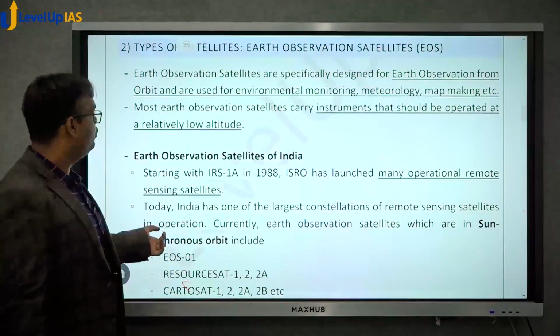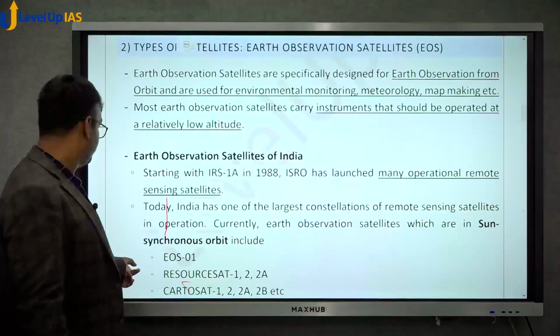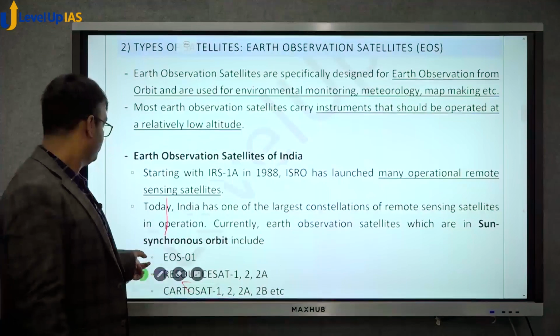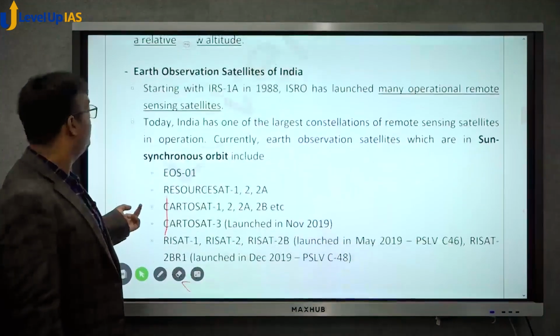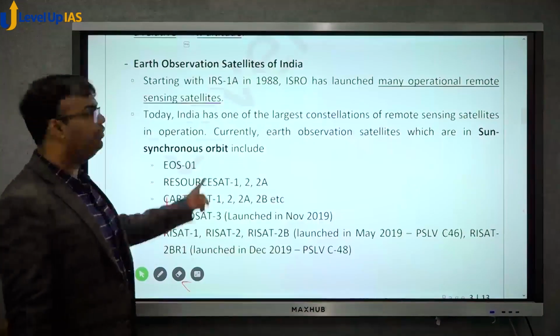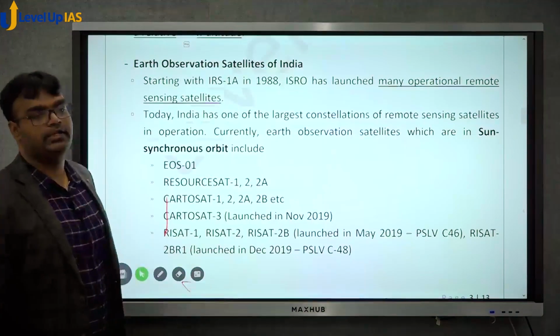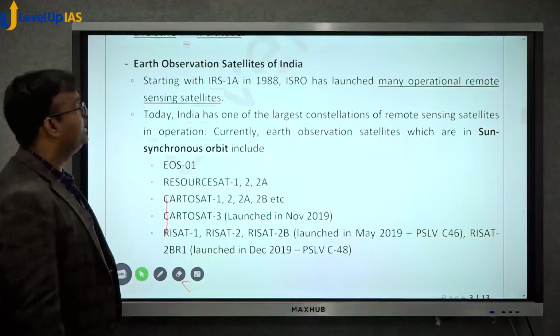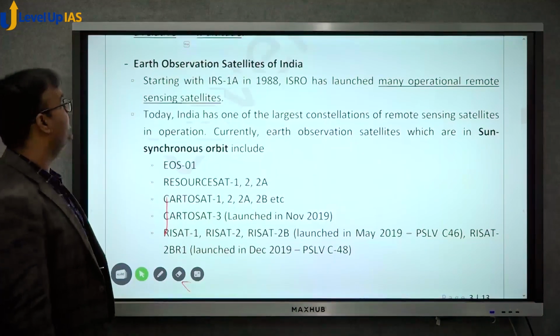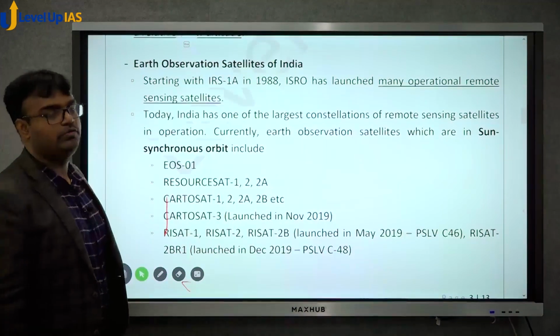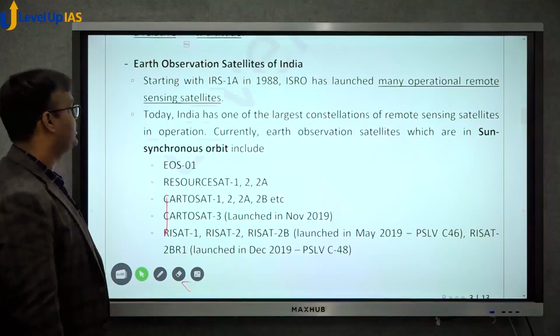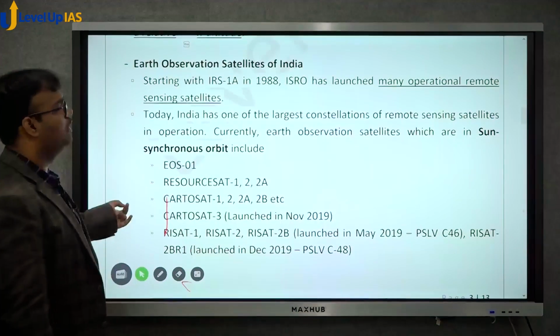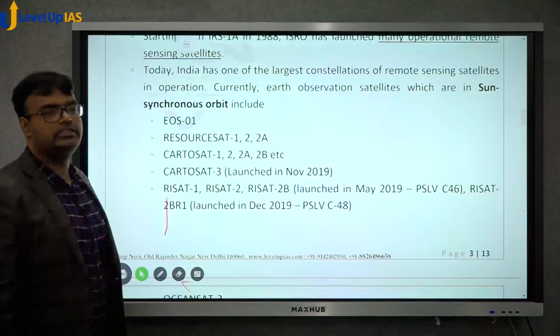Now if you look at Earth observation satellites of India, Indian Remote Sensing 1A, IRS 1A, which was launched in 1988, was our first remote sensing satellite. Now we have a number of these satellites in sun synchronous orbit.